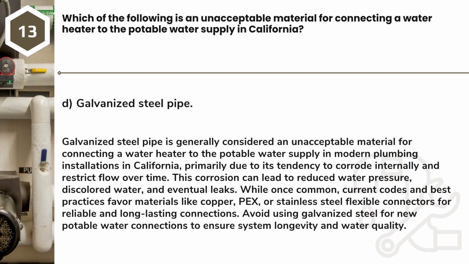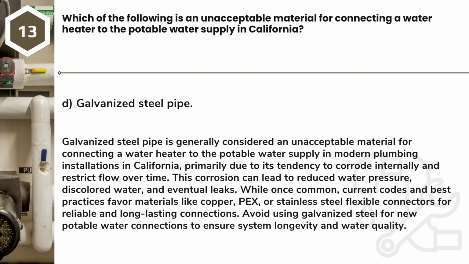Galvanized steel pipe is generally considered an unacceptable material for connecting a water heater to the potable water supply in modern plumbing installations in California, primarily due to its tendency to corrode internally and restrict flow over time. This corrosion can lead to reduced water pressure, discolored water, and eventual leaks.